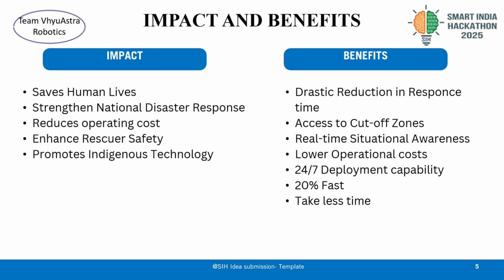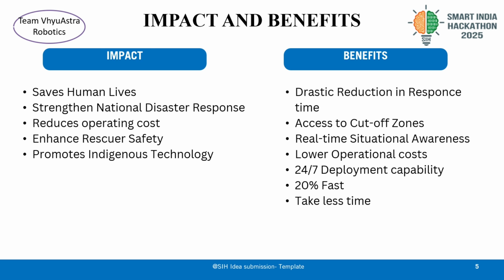Now coming to the topic of impacts and benefits. The first impact, for which everyone is working, is saving human lives. It saves human lives by establishing communication, by identifying what exactly the problem is and what exactly help they need. For example, they need health, they need food, etc. By this, it saves human lives, and it strengthens the national disaster response team too.